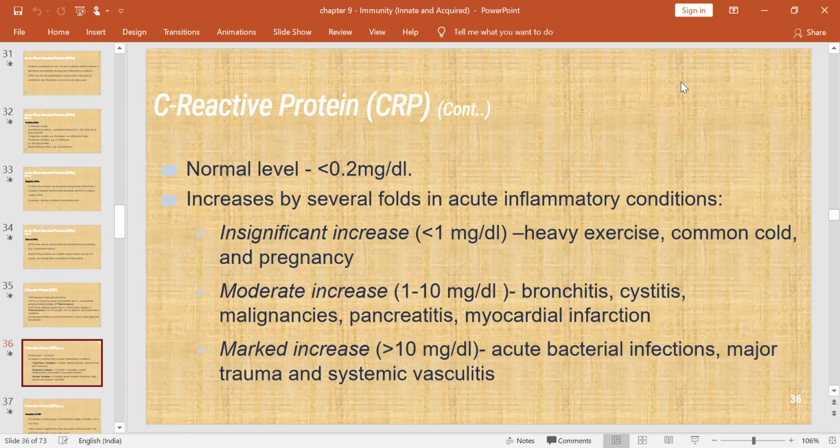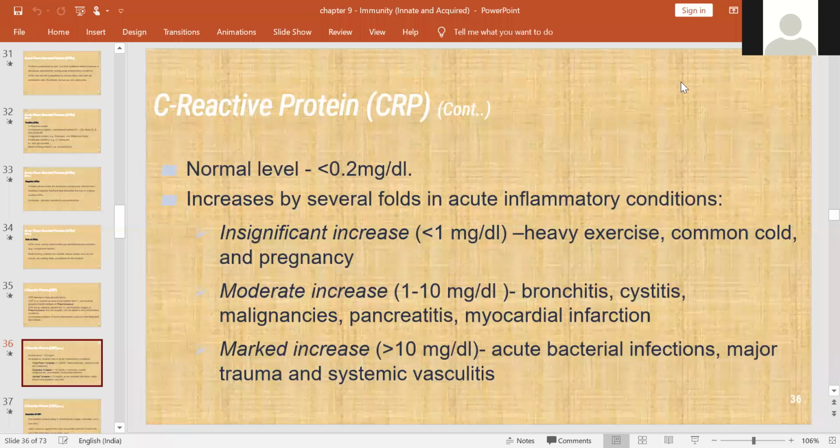It means it is suggesting there is an inflammation or infection process. And what is the normal level of this CRP? That is less than 0.2 milligrams per deciliter. A minor increase, below 1 milligram per deciliter, can be detected after heavy exercise, common cold or pregnancy. Another one, moderate increase, that is 1 to 10 milligrams per deciliter.